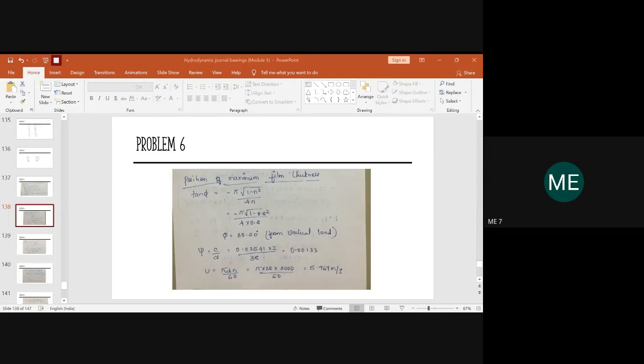Shiv Pavan? Calculating, ma'am. 1 minute. Yeah, please calculate and let me know. Others also kindly do calculate. Anyone can tell me what value you people are getting.